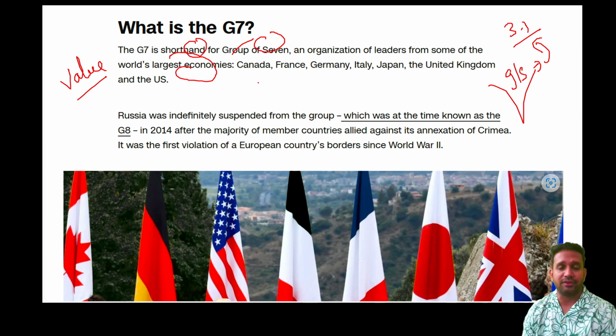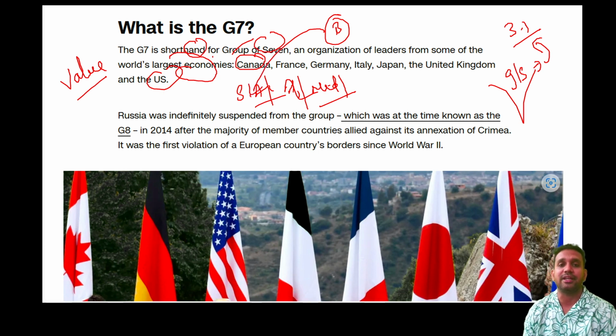Remember, this is a very important trick for remembering the members of international organizations or blocs. In North America, you have Canada and USA. Like that, at minimum you have to remember which countries are in which continent. If you remember like that, it will become easy in the examination to eliminate the countries which are not a part of it. G7 does not have any South American, African, or Middle Eastern or Gulf countries. So these 3 continents we have to completely eliminate. If they ever ask you whether Brazil is a part of G7, no, because South America is not at all represented in G7. These are the minimum things that you have to remember.